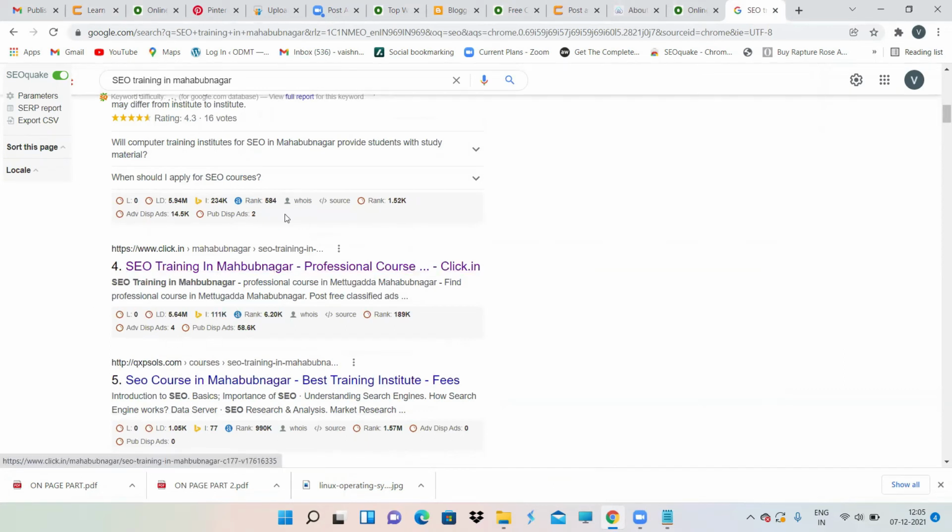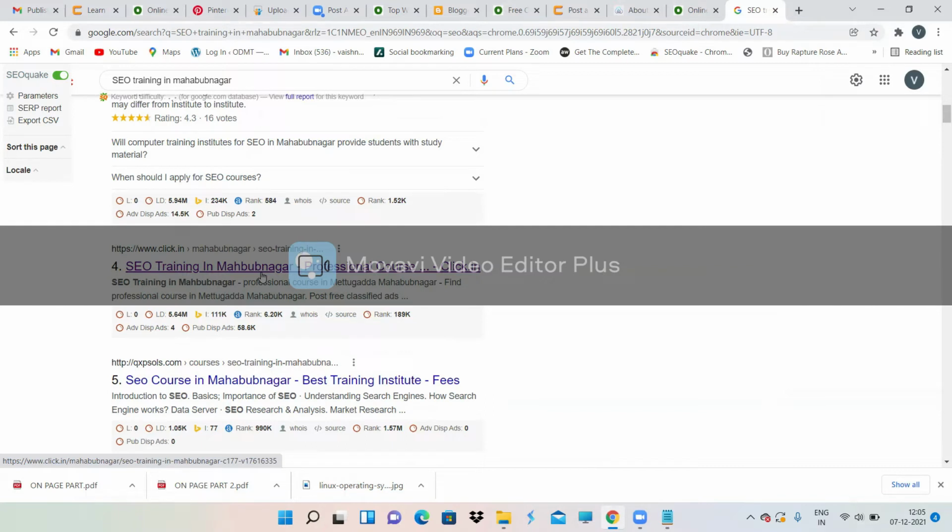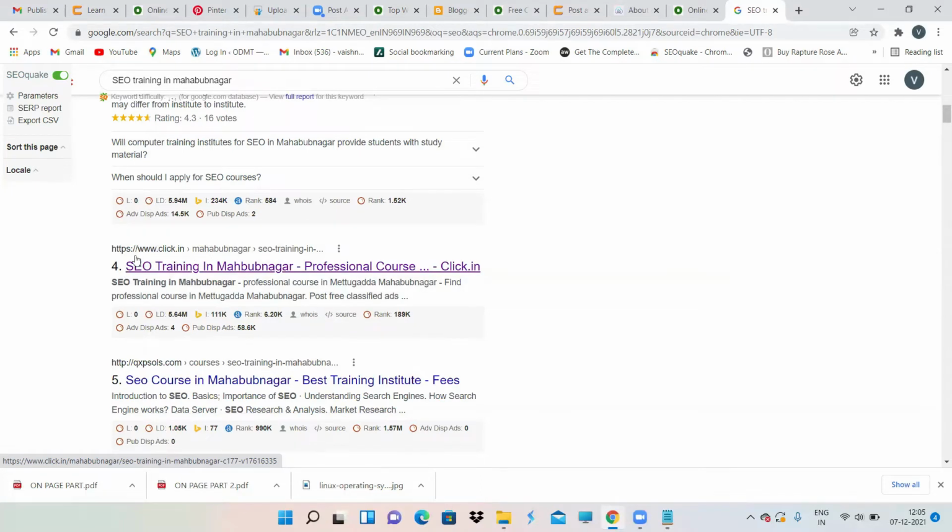That means somebody has already given some good title and some good description. So it is up to you how good a title and description, with how good keywords, you give. According to that, your advertisement will appear on SERP. So make sure while giving a title and description, you give a proper title and proper description. Here you are not going to get any backlink. Again, this is only for leads.